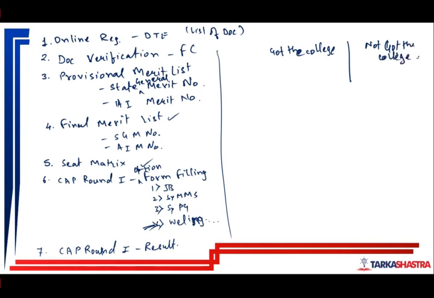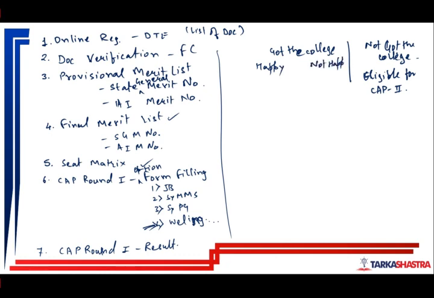So if you have not got the college, then there is no problem at all. You are eligible for cap round 2, right? If you have not got the college, then you are directly eligible for cap round 2. Okay? But if you have got the college, then there are two cases. Either you are happy with your college or you are not happy.